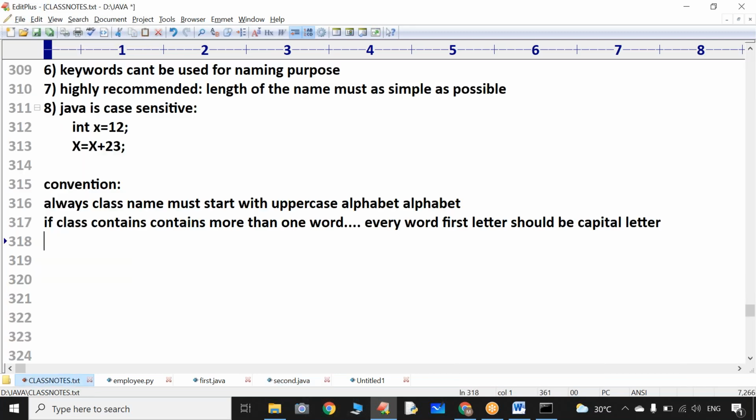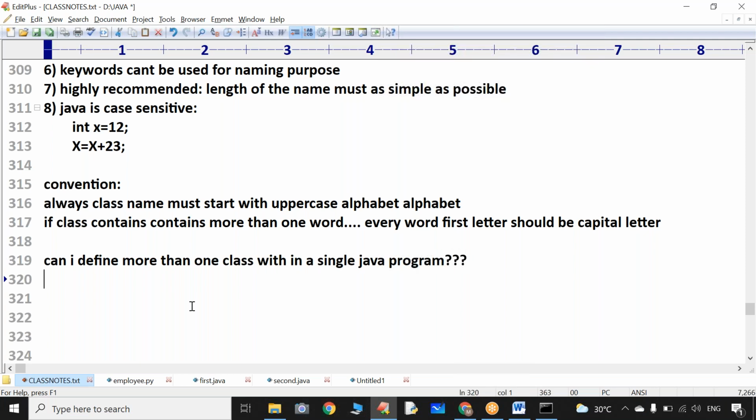Can I define more than one class within a single Java program? The answer is yes. You can write more than one class within the Java program, no problem at all.